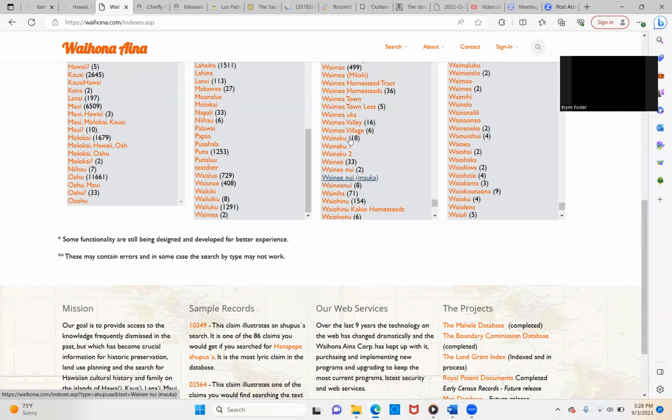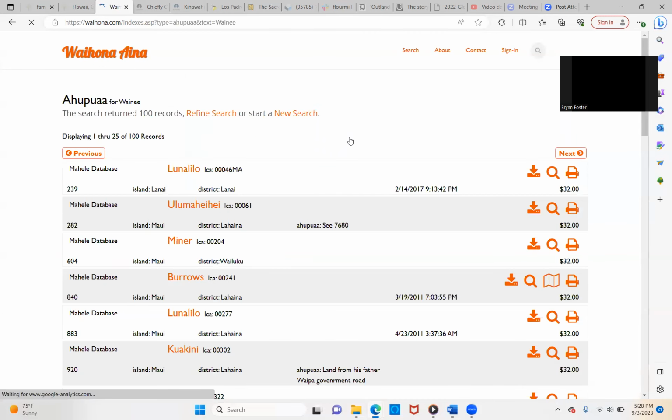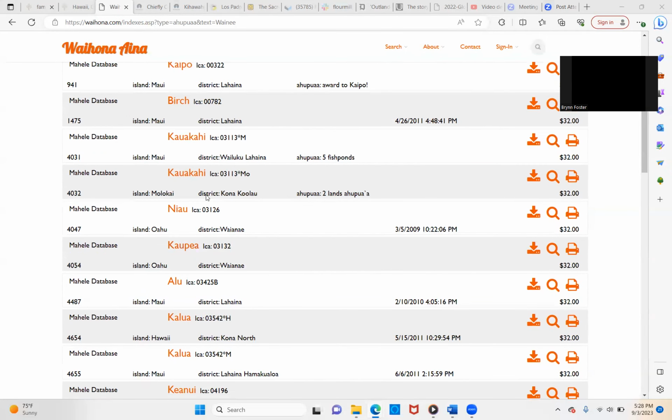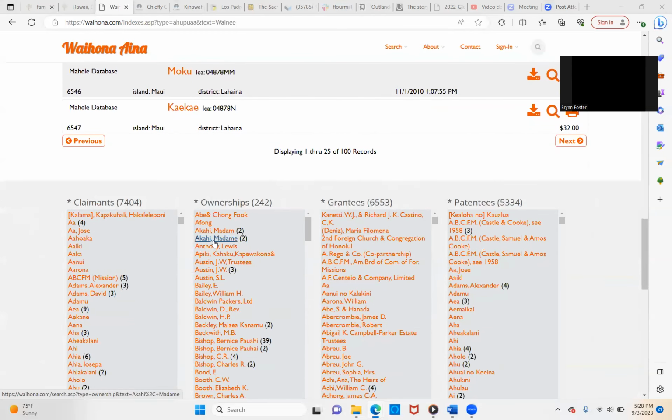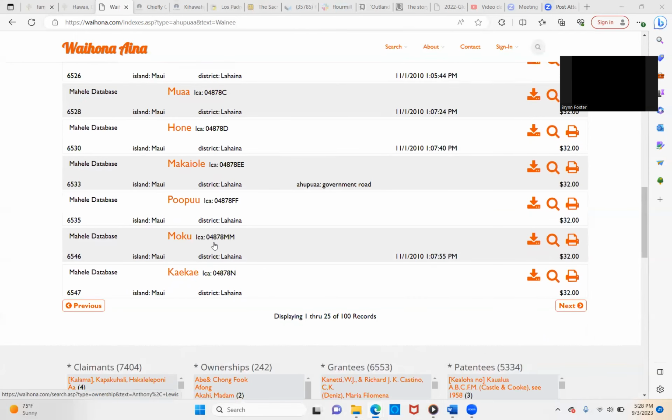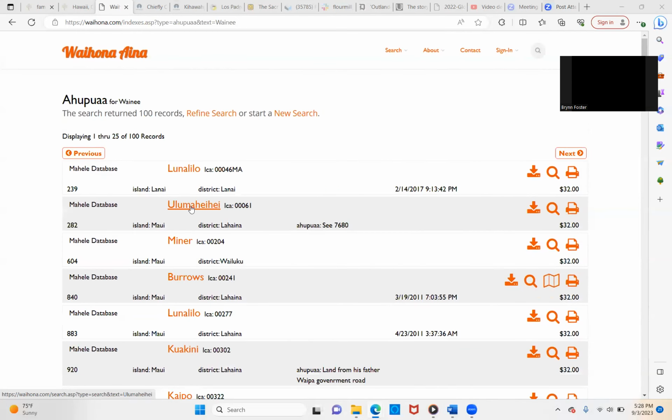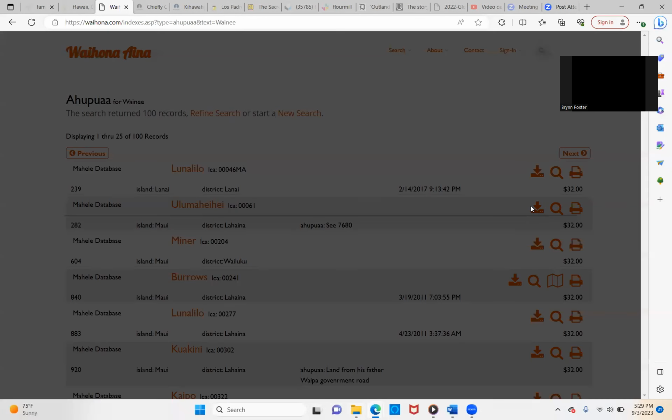So let's go into Waine'e. There's 33. Okay, so there's Lunalino, who has the Mahele database. Ulumaihehe, we do know those two names. And let's see if we can spot any other name that's standing out. So then let's just go into Ulumahehe, who I believe is Ho'opili.